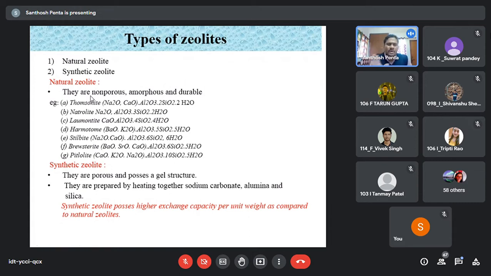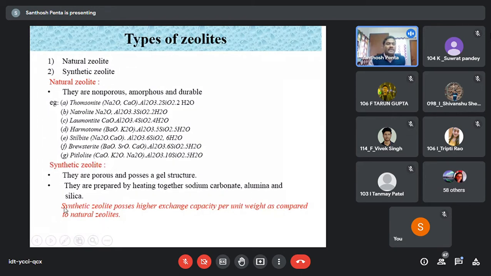Nobody is going to ask questions from this: what are the natural zeolites, what are the synthetic zeolites. For information purposes, as we are discussing this topic, let us go through those. Now, what are the synthetic zeolites? They are porous and possess a gel structure. Synthetic zeolites possess higher exchange capacity per unit weight as compared to natural zeolites.